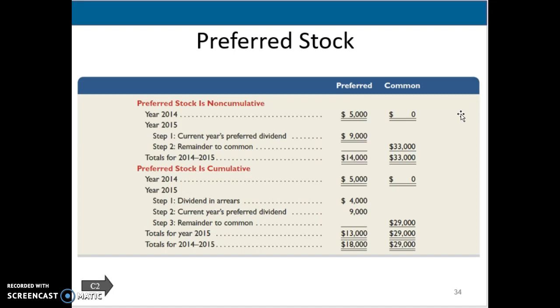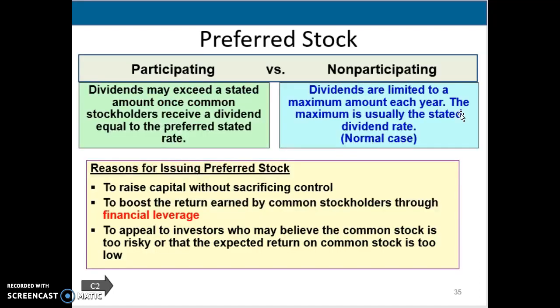All right, the other part that can go along with preferred stock is that it can be participating or non-participating. Participating preferred stock has a feature that allows preferred stockholders to share with common stockholders in any dividends paid in excess of the percent or the dollar amount on the preferred stock. That feature does not apply until common stockholders receive dividends equal to that preferred stock's dividend percent.